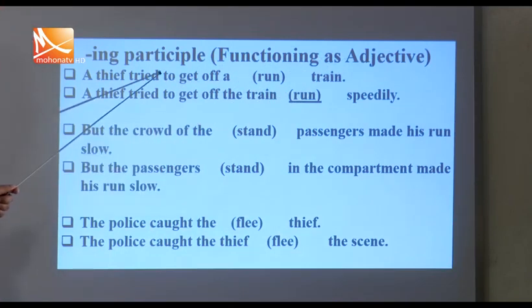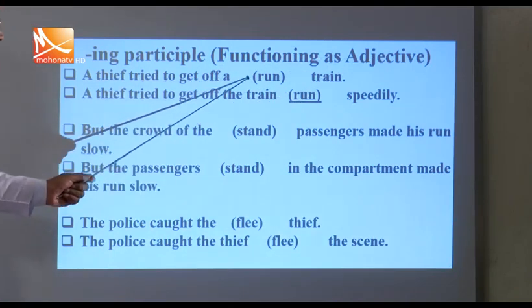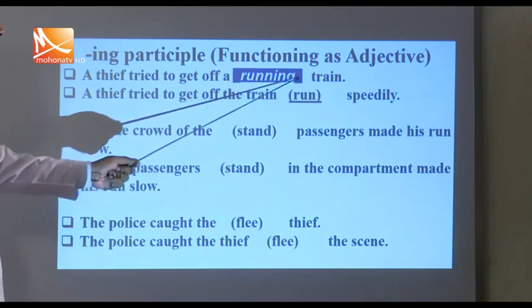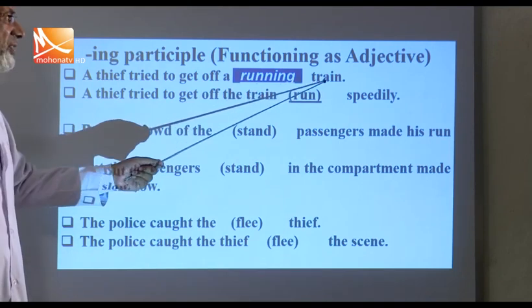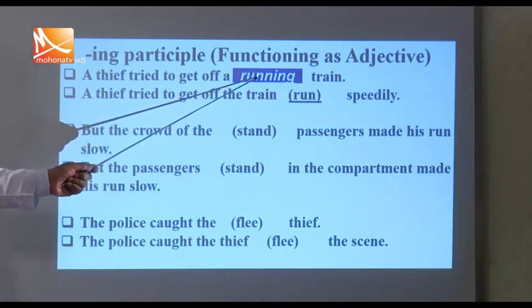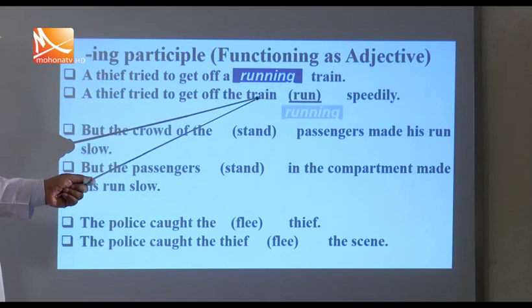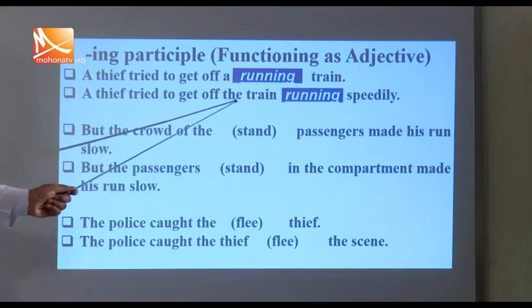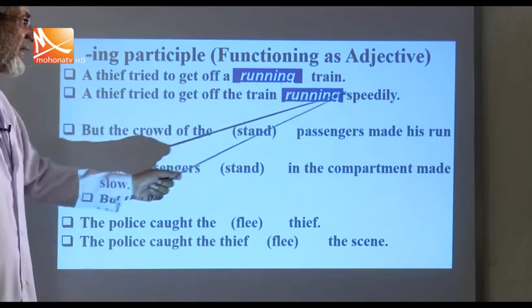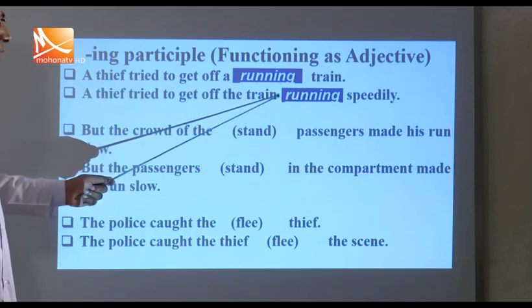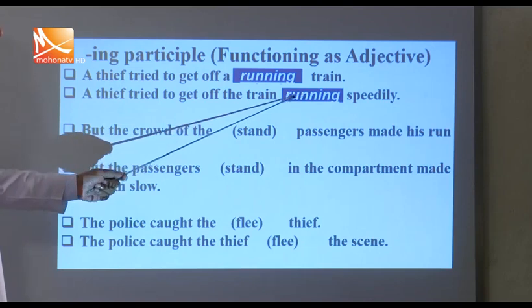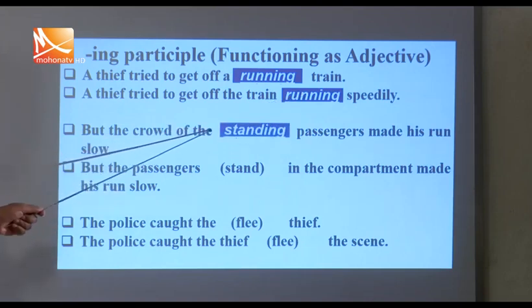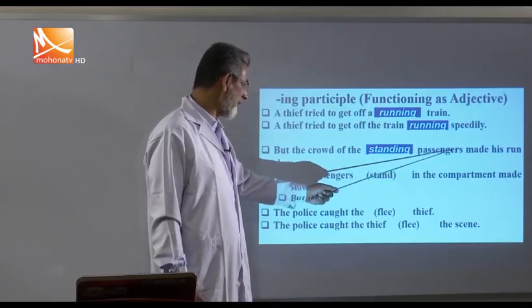You see here, a thief tried to get off a what? Running train. This is used before the train. It qualifies the train. So this is a pre-modifier. And a thief tried to get off the train running speedily. This has also been used to qualify the train, but sitting after it. So this is a post-modifier.